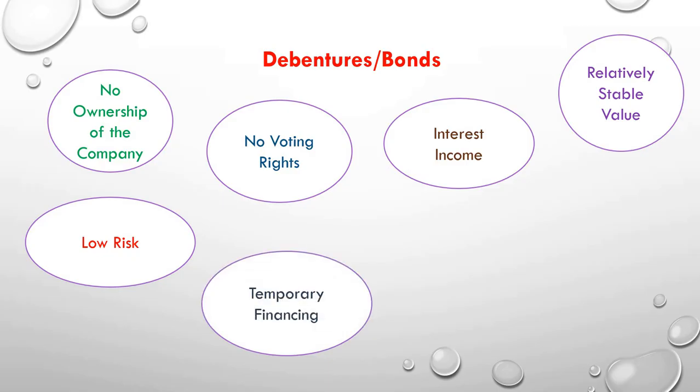Temporary financing. Now, debentures and bonds have a maturity period. That means the company has to pay back the money maybe after 2 years, 5 years, 10 years or 20 years, whatever the maturity period is. So whatever funding the company is getting is for a short period of time. So we can say it's a temporary financing.